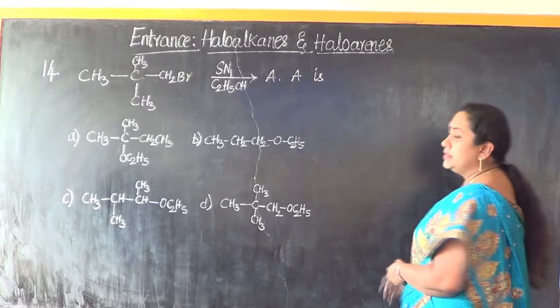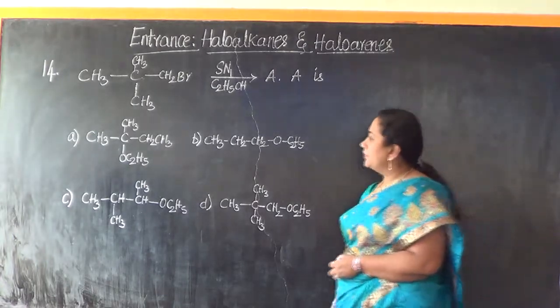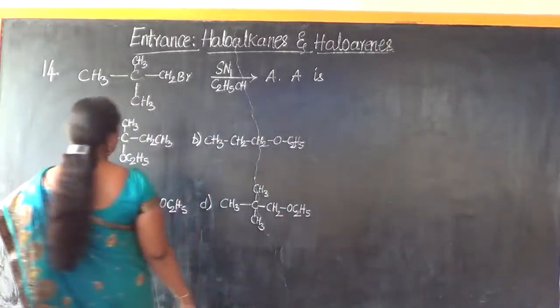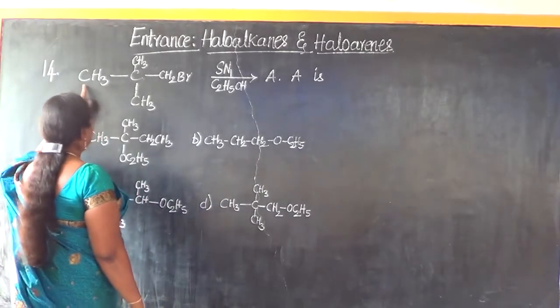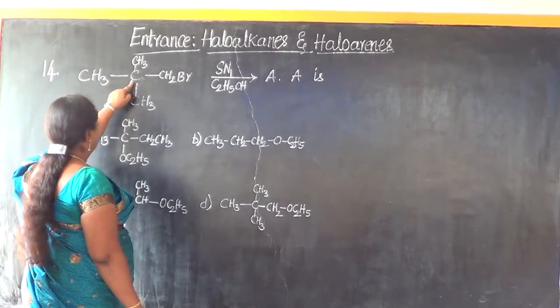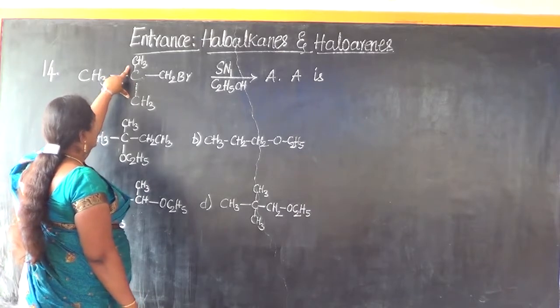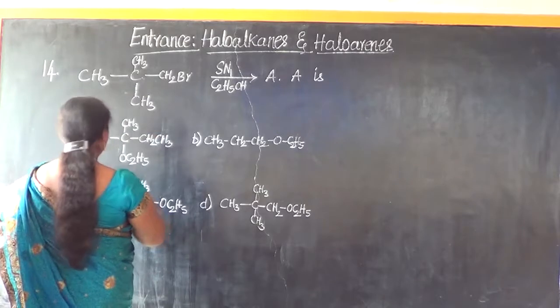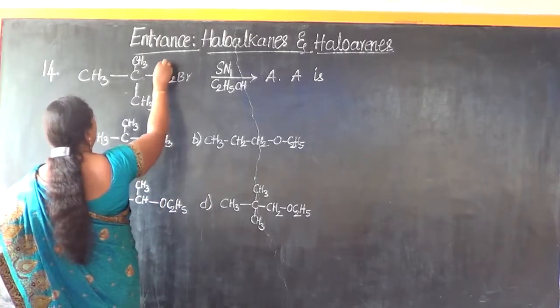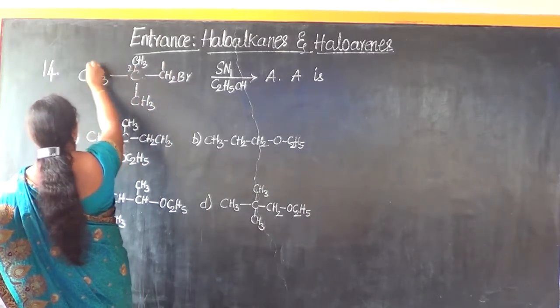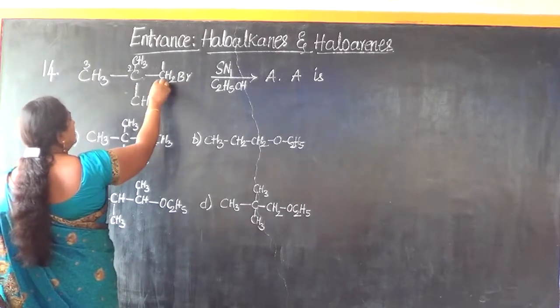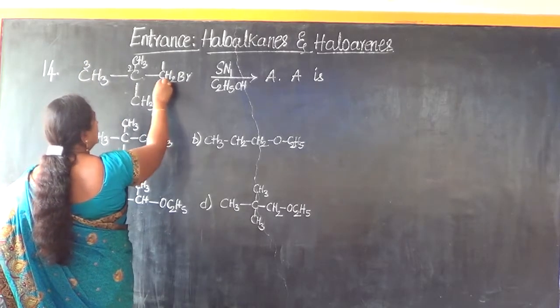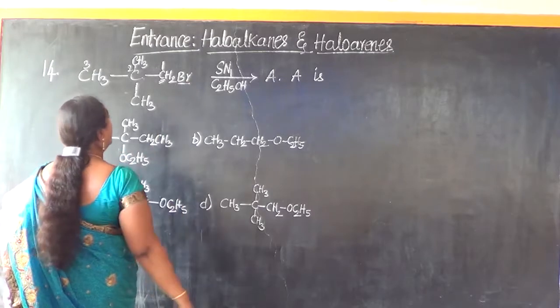Now let us look into question number 14. This is a structure that's been given to us: CH3C linked with CH3 on two sides, CH2Br. Let us try naming this structure. This will be the first carbon atom, second carbon atom and third. Why is this the first carbon atom? Because to this carbon atom the halogen is attached.